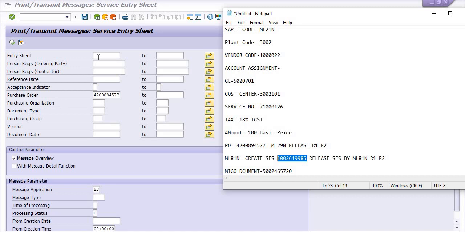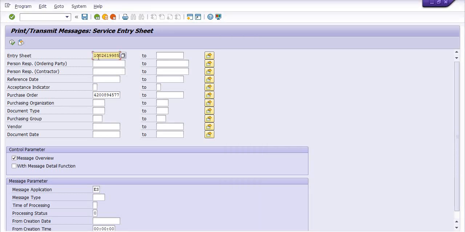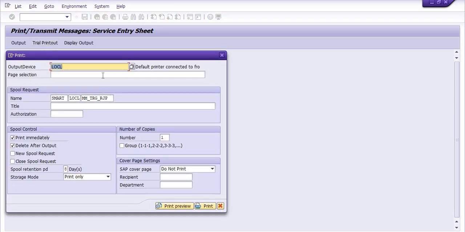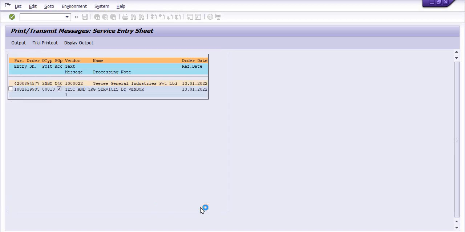Copy this service entry sheet number here and execute. Click on the trial printout, choose the output device LOCL, click on delete after output, and click on print.